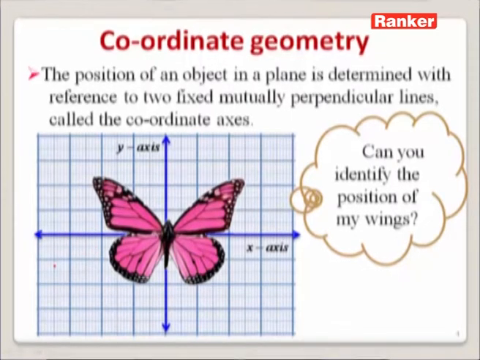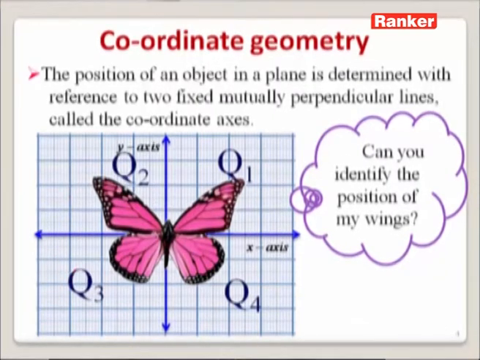So we can say that these coordinate axes are also dividing this entire plane into 4 quadrants. This is the first quadrant, this is the second quadrant, this is the third quadrant, and this is the fourth quadrant. With the help of these, we can say that this wing is at the first quadrant, this wing is at the second quadrant, this wing is at the third quadrant, and this wing is at the fourth quadrant.